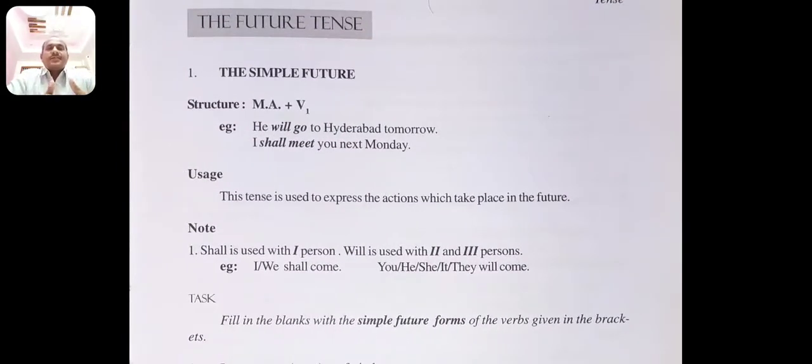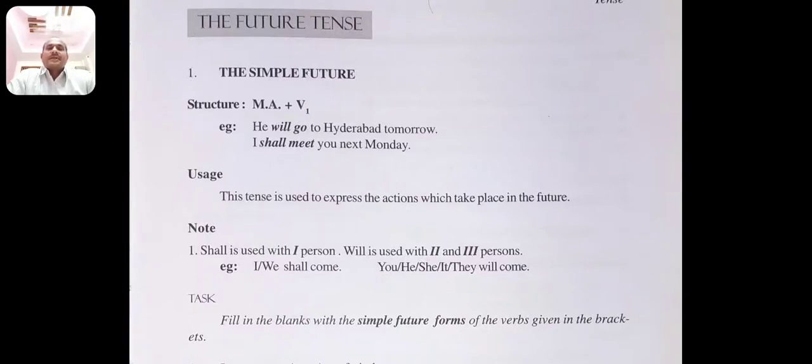This tense is used to express the actions which take place in the future. So far we have discussed actions that occurred in the present tense, and also actions which occurred in the past.